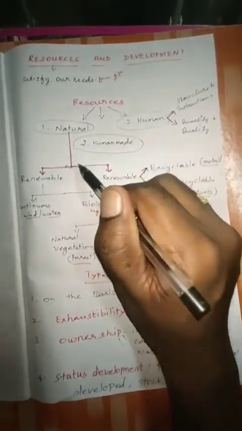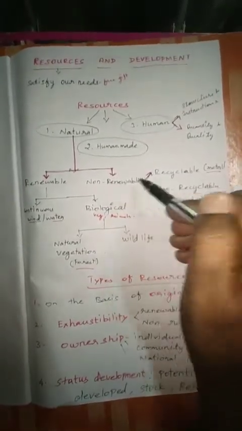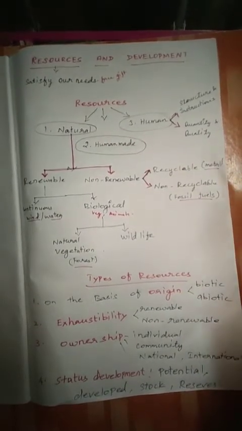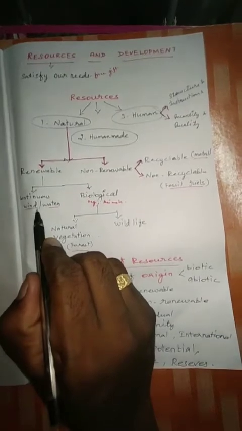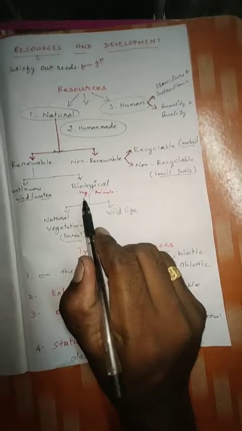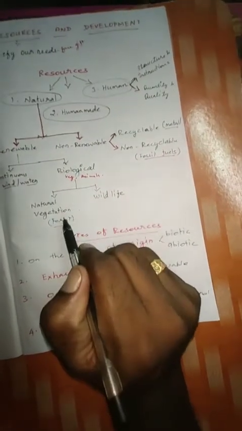These are divided into more types: renewable and non-renewable. Non-renewable is divided into two: recyclable and non-recyclable. Renewable resources are continuous, like wind and water, or biological, a slow process, like vegetation, animals and some other things.